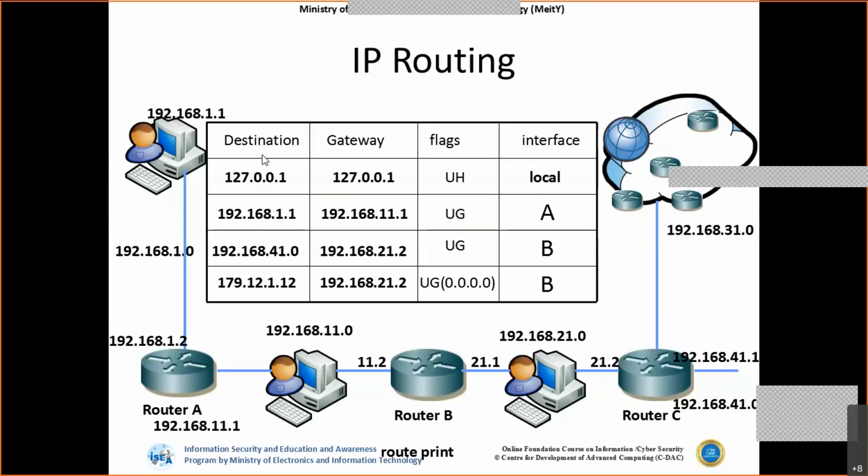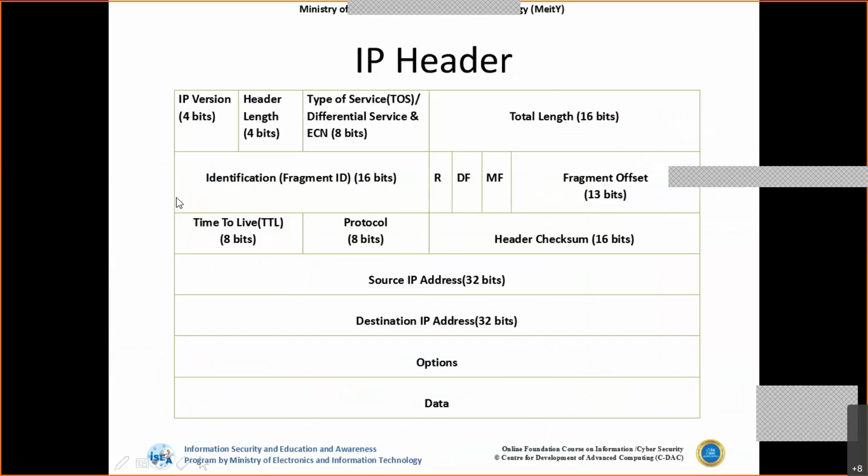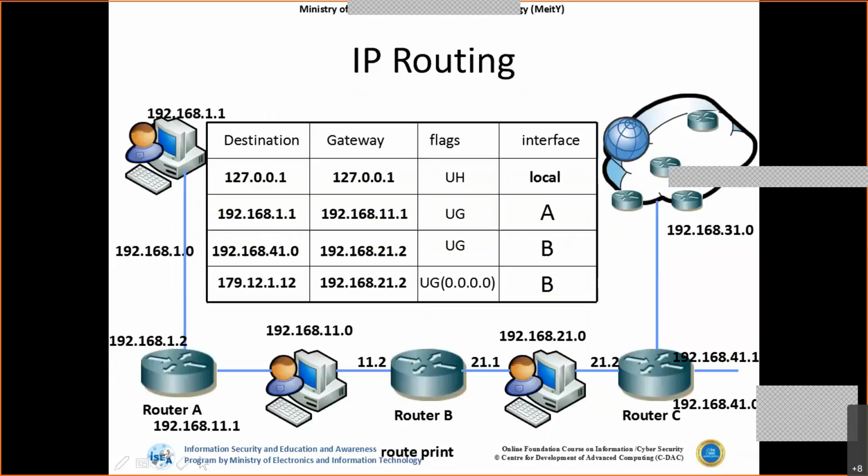Similarly, for this destination, let's say 1.1, if I want to reach it from 31.0, where should I go? I should reach this router, because this is the last router that is connected to reach 1.1, since 1.1 is directly connected to this router.